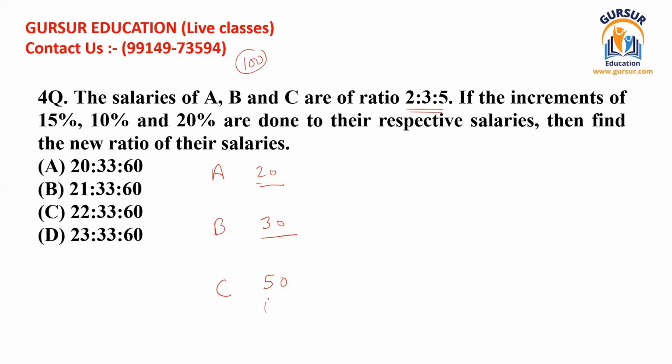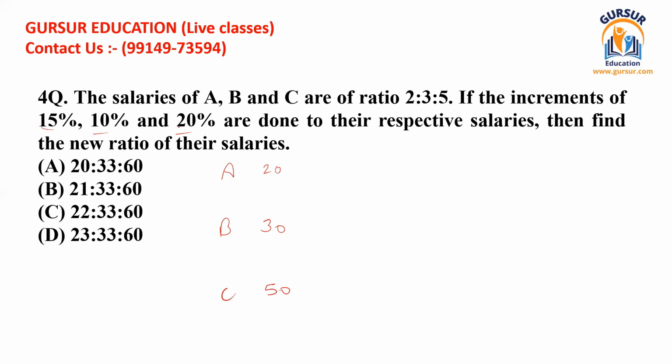Now suppose you have the actual values. These are 20, 30 and 50. I'm going to write these here again. Suppose the actual salary of A is 20, of B is 30, of C is 50. They have got increments of 15%, 10% and 20%.